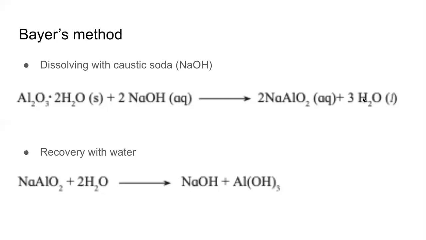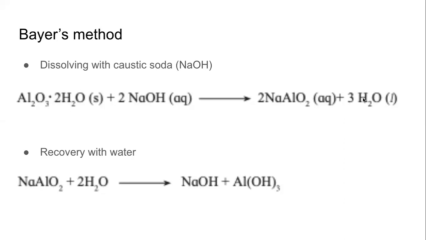Notice though, we have not recovered aluminum oxide. We are only getting aluminum hydroxide. Okay? We haven't got aluminum oxide back. Something else needs to be done. But that is not Bayer's method. That is something else.